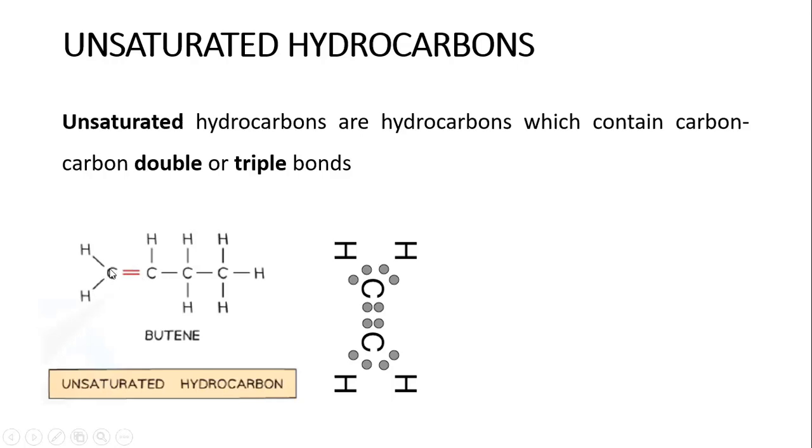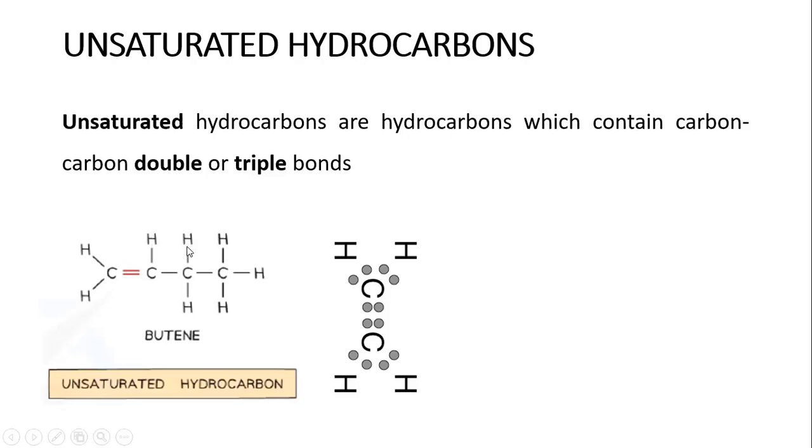Notice that this carbon here is bonded. It only has 1, 2, but you count also these lines as 1, 2. So it has 1, 2, 3, 4. So this carbon has got 4 bonds around it. Now the carbons at the far end are supposed to have a maximum of 3 hydrogens. Here it has 3, quite right. But this one here can't have 3 because of this double bond. So one hydrogen is missing.